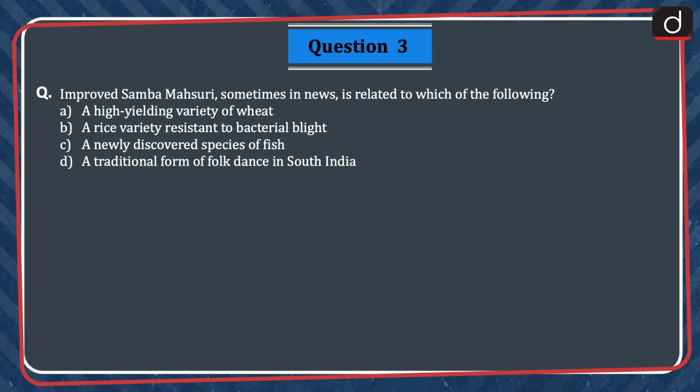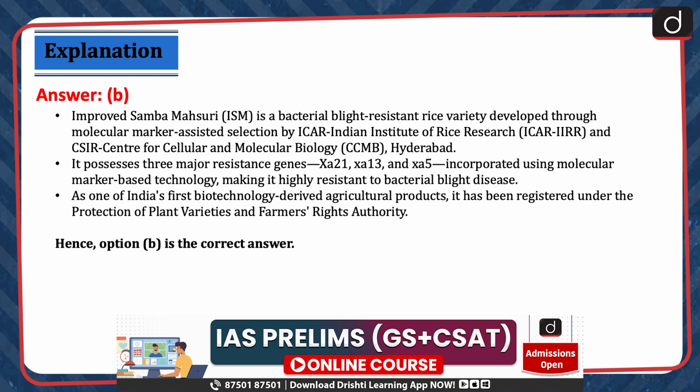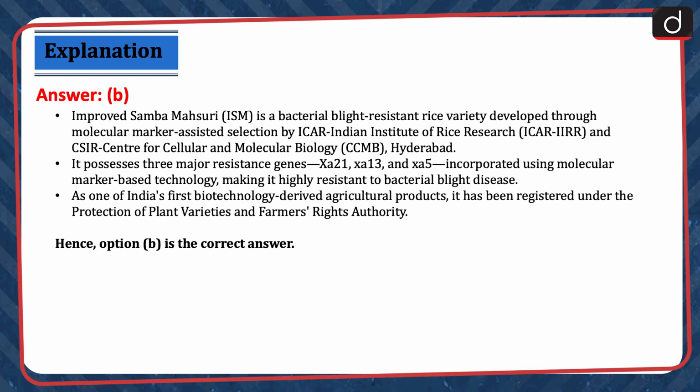The correct answer is option B, a rice variety resistant to bacterial blight. Improved Samba Mahsuri, ISM, is a bacterial blight-resistant rice variety developed through molecular marker-assisted selection, by ICAR, Indian Institute of Rice Research, ICAR-IIRR, and CSIR Center for Cellular and Molecular Biology, CCMB, Hyderabad.